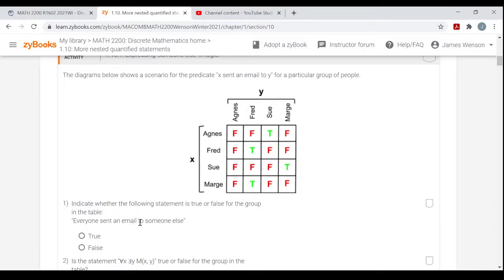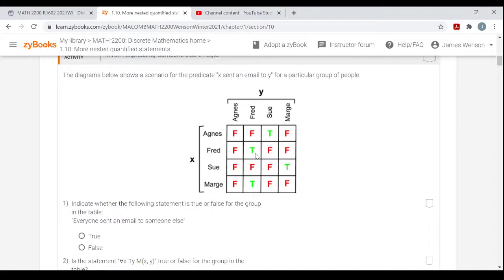Everyone sent an email to someone else. All right. So everyone sent an email to someone else. Right. So Agnes, now it says someone else, right? So just everybody in the group sent an email to another person, right? So Agnes sent an email to Sue, that's someone else. Fred sent an email to himself.